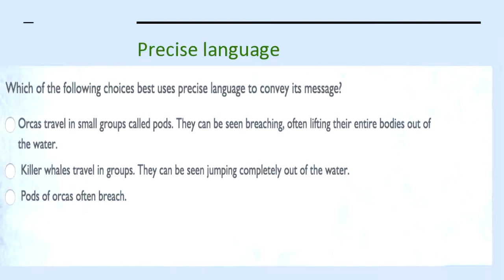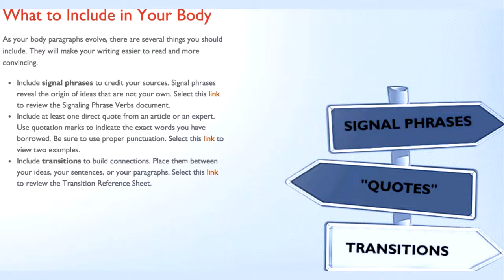Awesome, good job, guys. All right, so let's look at what to include in the body. Breach means when they go out of the water. All right, so what to include in the body? So we've talked about having a main idea, and we've talked about that you need to have 3 different body paragraphs. So what goes in those specific body paragraphs?